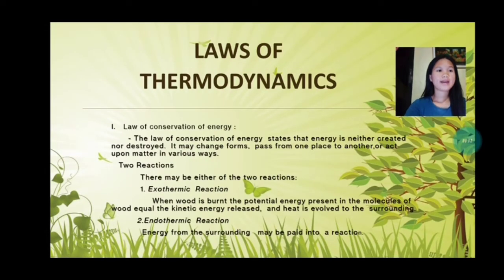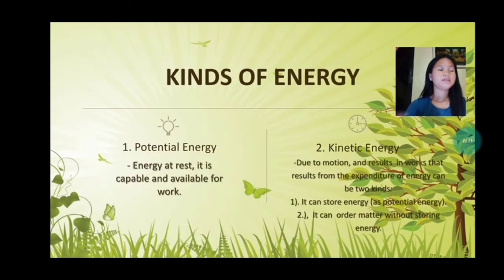So there are two kinds of energy: the potential energy and the kinetic energy. So what is the difference between the two? Potential energy is the energy at rest. It is capable and available for work, while kinetic energy is due to motion and results in work. The work that results from the expenditure of energy can be two kinds.